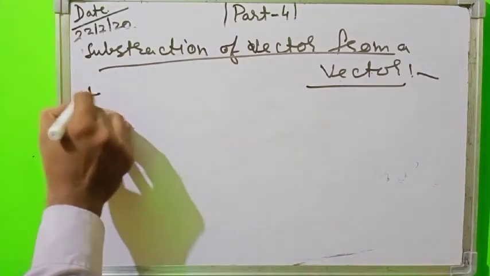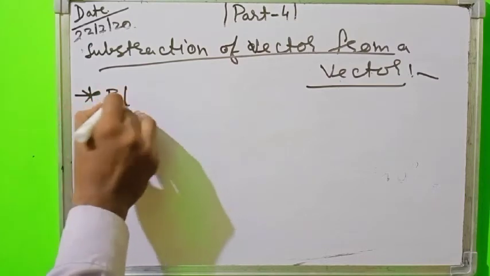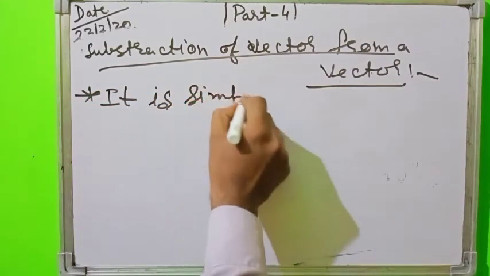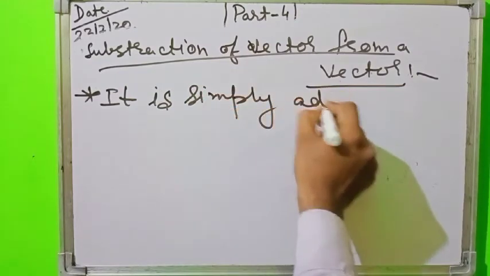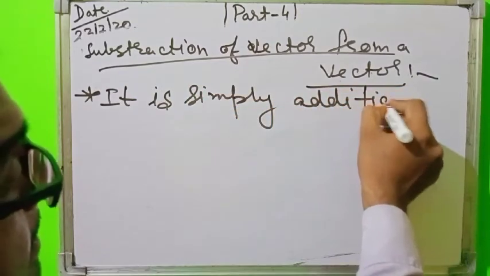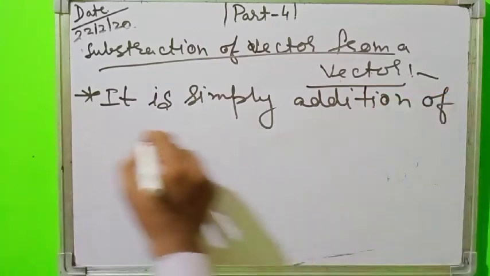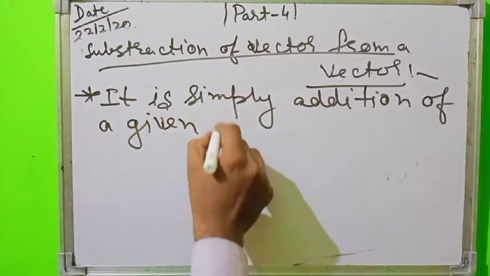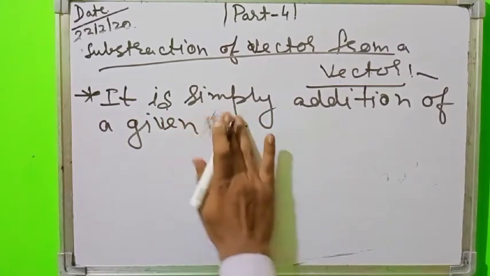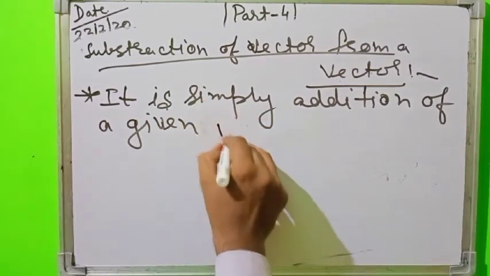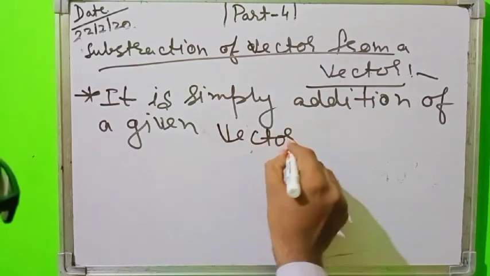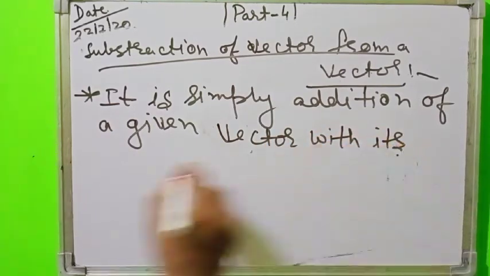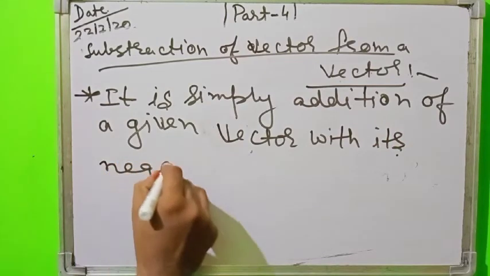This is nothing but simply addition of a given vector with its negative vector.